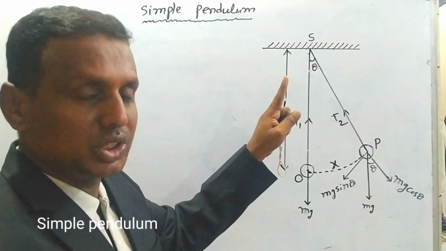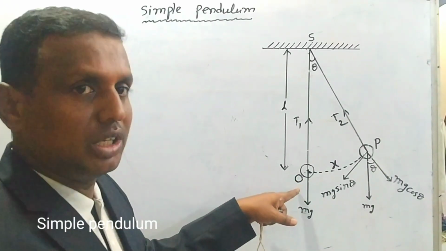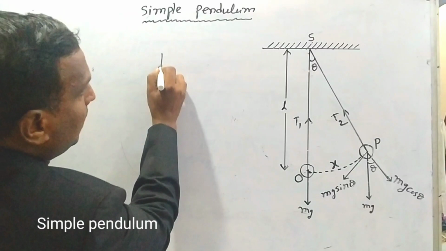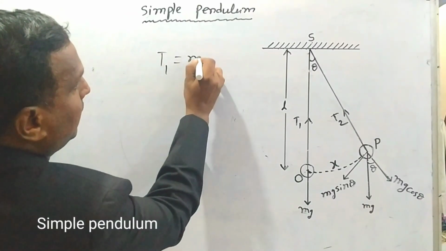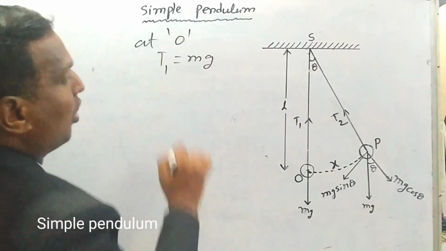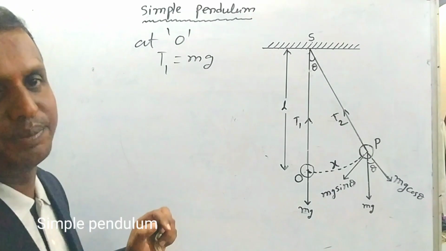T1 acts upward and mg acts downwards, so in this position T1 is always equal to mg. At O, the mean or equilibrium position, T1 equals mg. Clear.